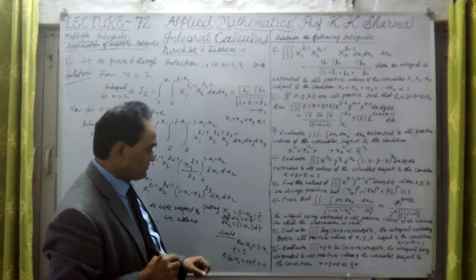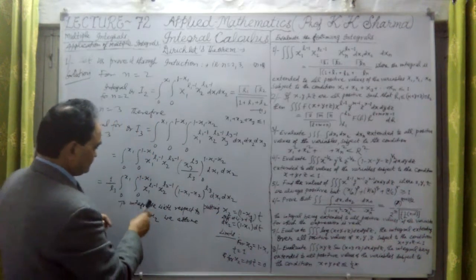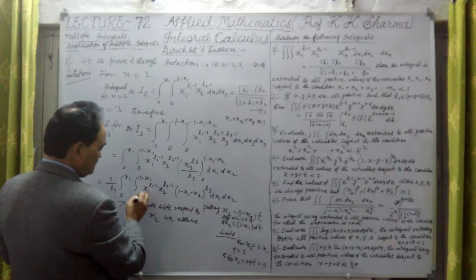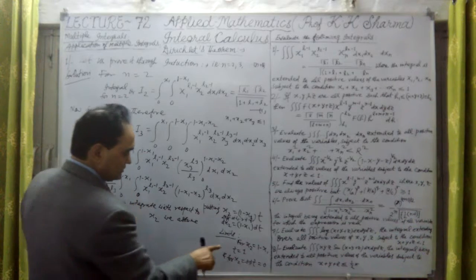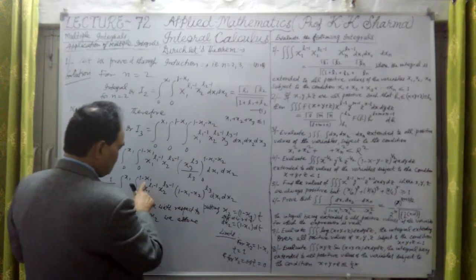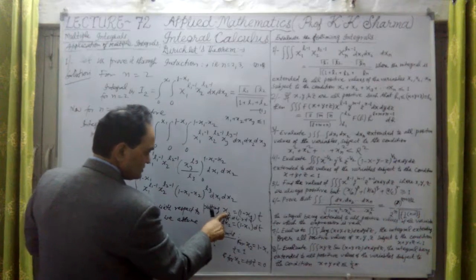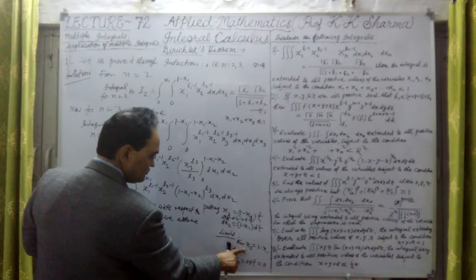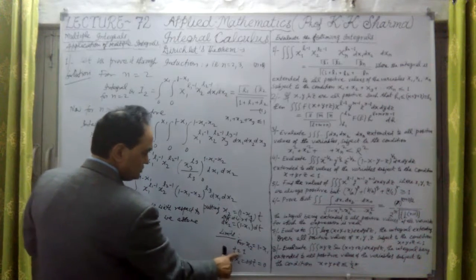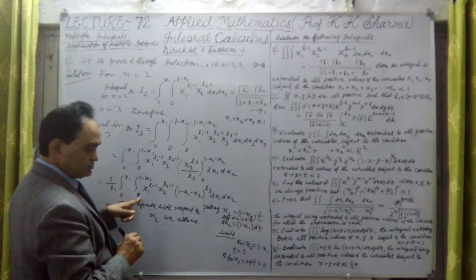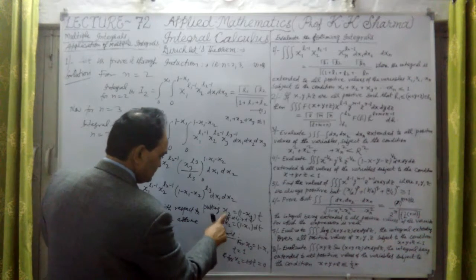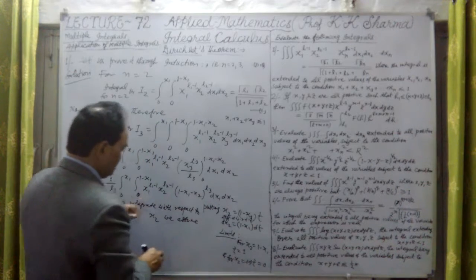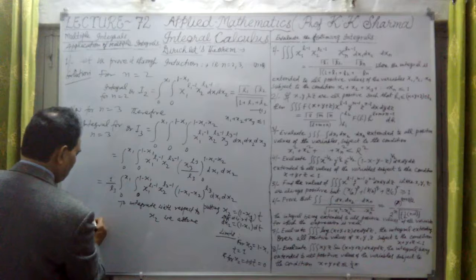Limits. Now for the limits, when x2 is 0, t is 0, so 0 is the lower limit. If I substitute x2 as 1 minus x1, which is the upper limit, then 1 minus x1 upon 1 minus x1 is equal to 1. So for x2 equal to 1 minus x1, t is equal to 1, and for x2 equal to 0, t equal to 0. Now let me substitute these limits.